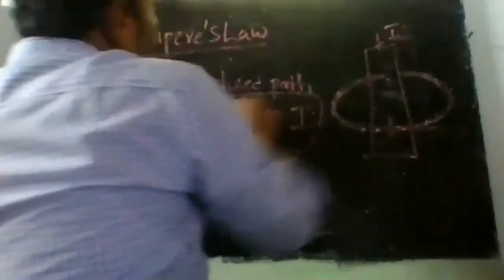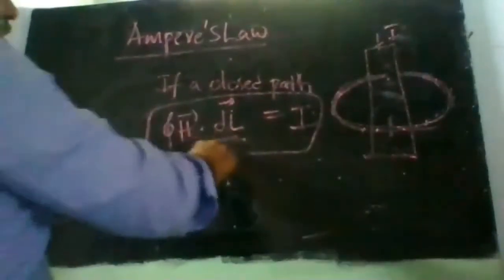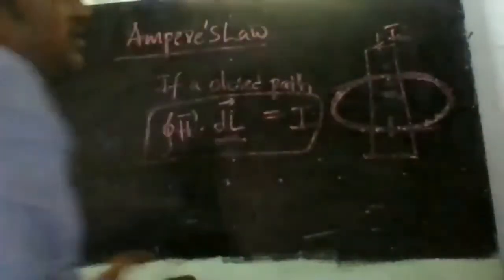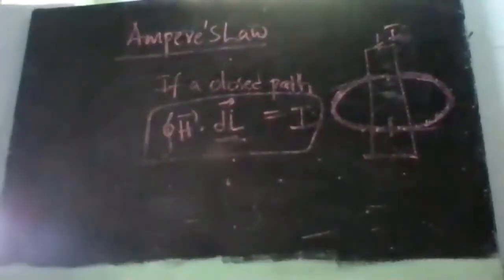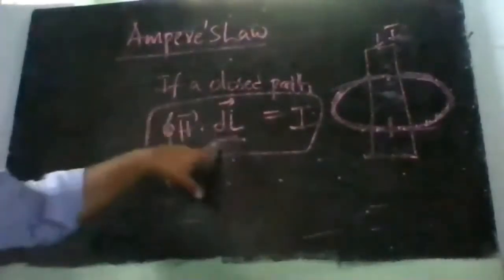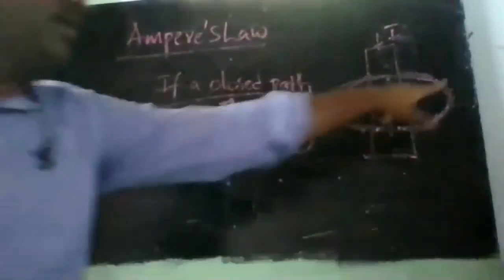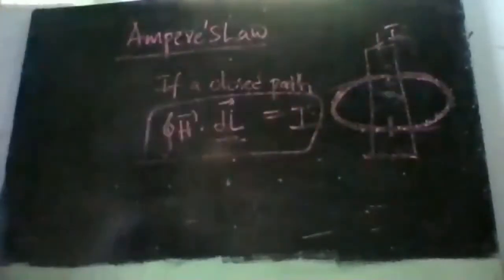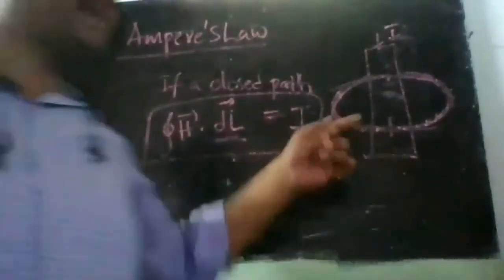It doesn't matter. Don't get confused that we are writing DL, meaning line. This DL is the DL of the ring or the circle, the closed path that I take. So this DL bar is not of the line charge. It is of the ring or the closed surface that you are taking around the conductor.